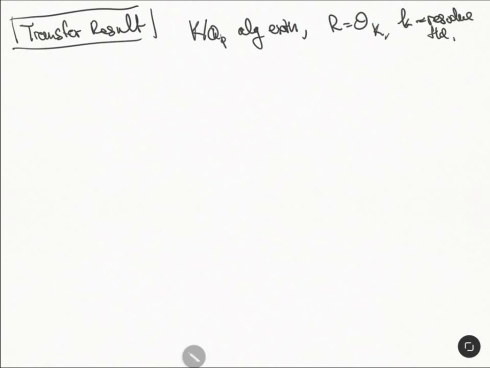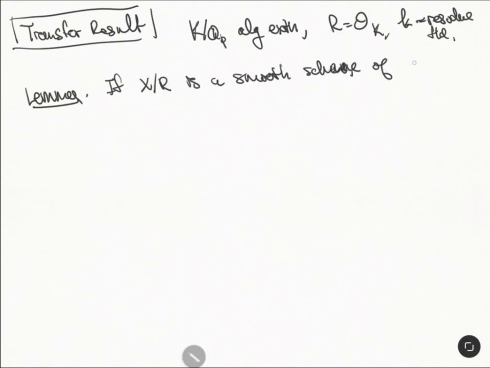All right, and so here's the lemma. It says if X over R is a smooth scheme over a discrete valuation ring, then the following implication holds.